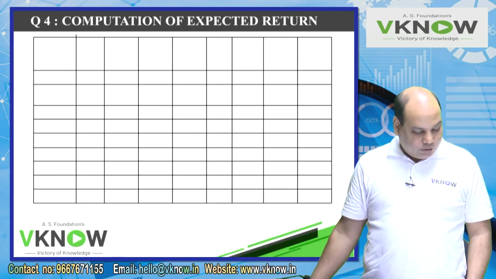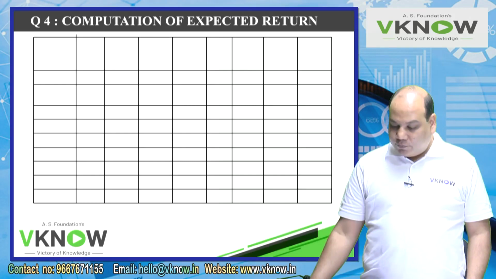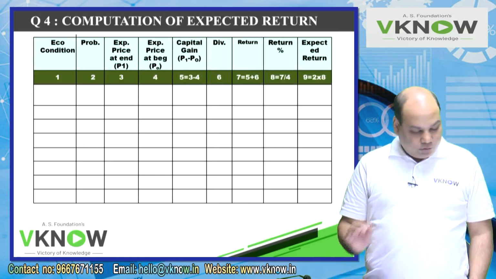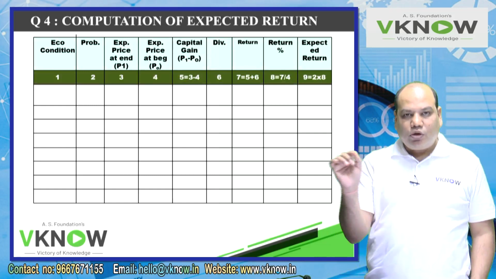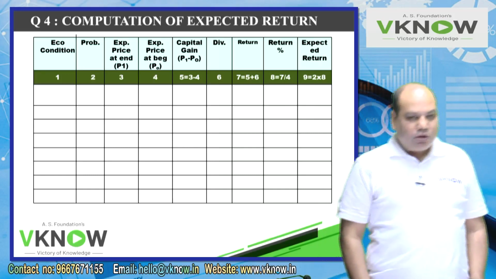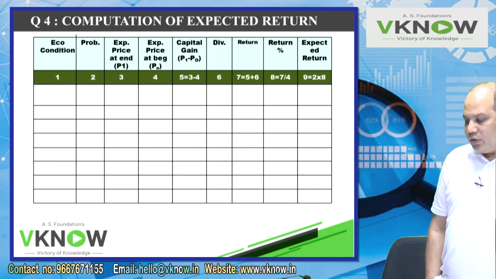So write down question number 4. In the book only, I have drawn the format for you to save time. So only write down the heading before the first table, calculation of expected return. This is in detail. Later on we will solve in just few columns only. Don't worry.